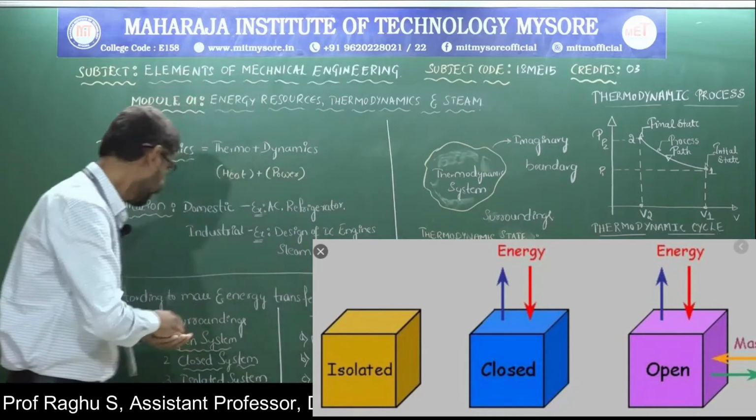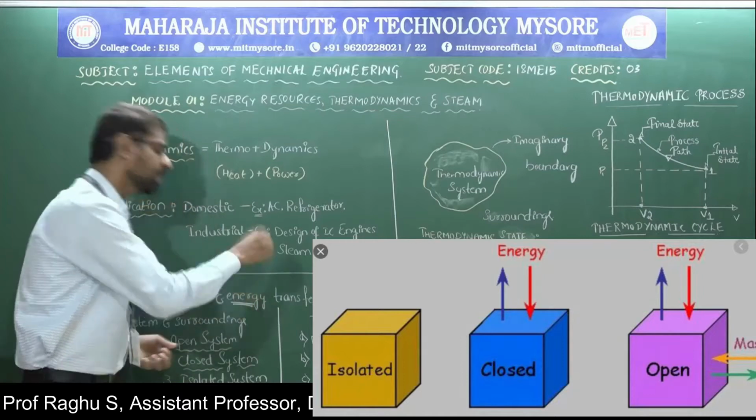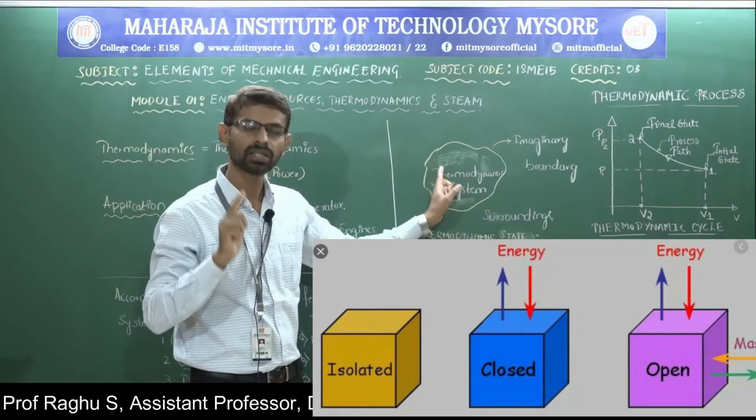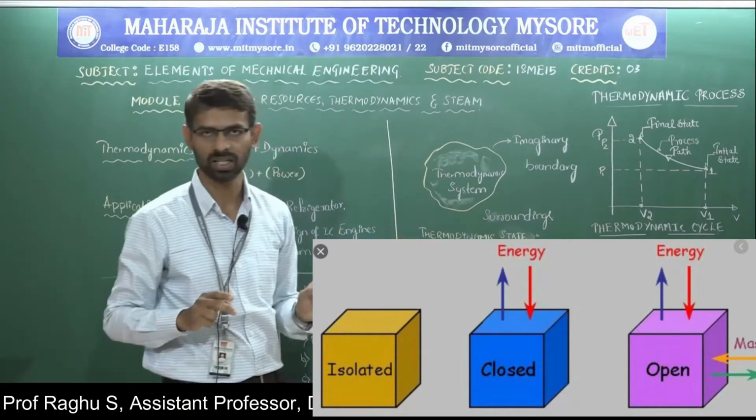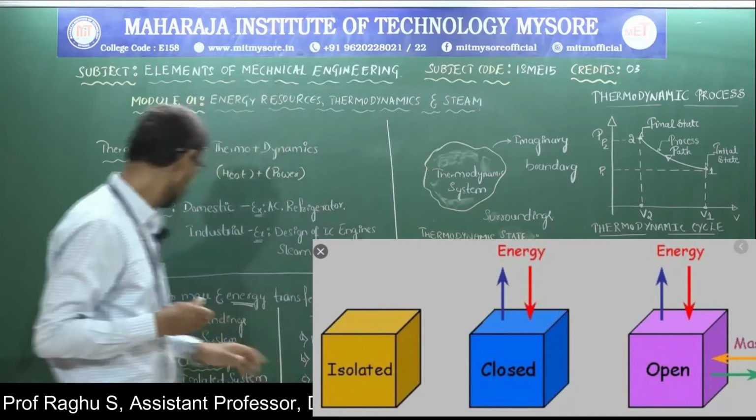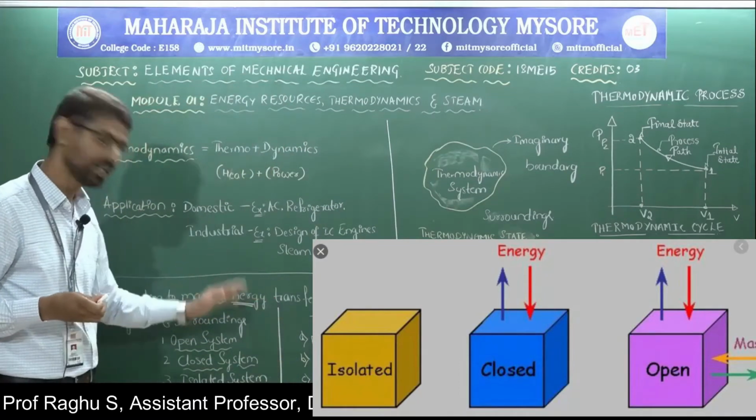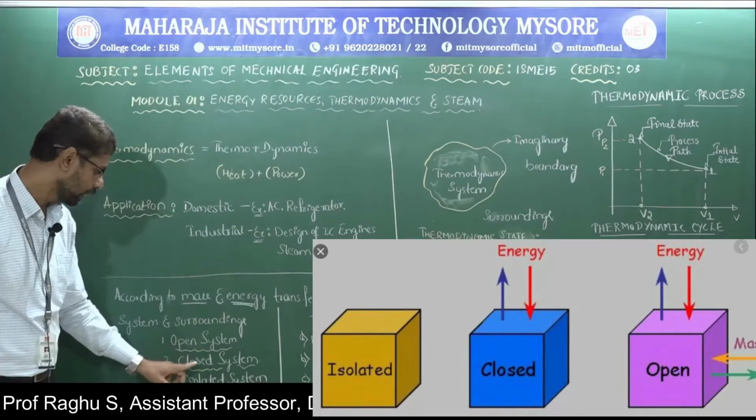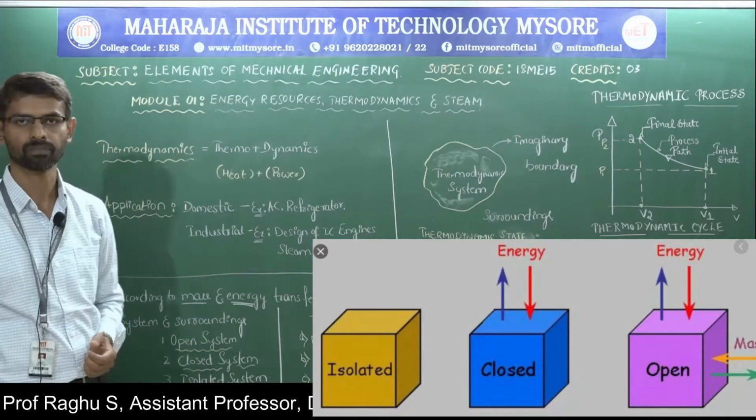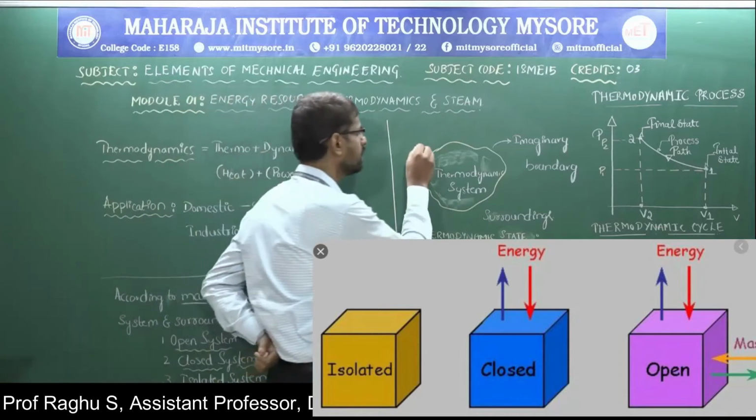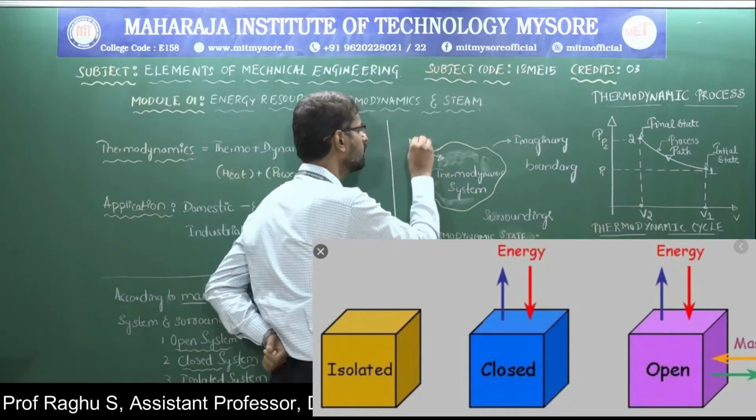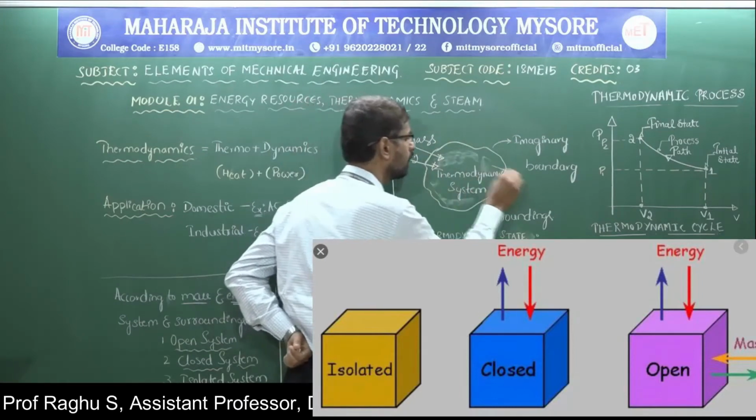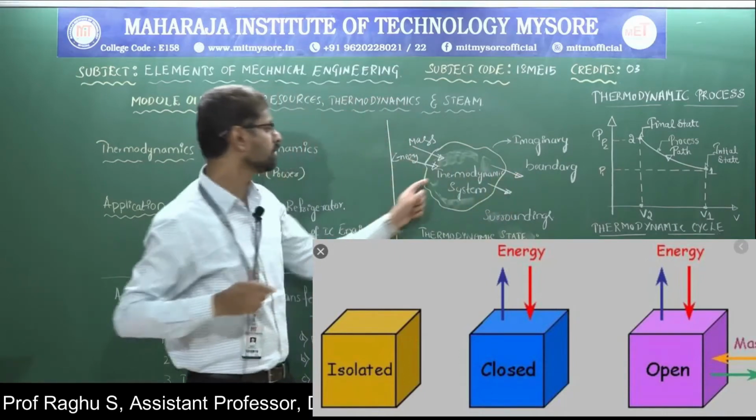Next, according to mass and energy transfer between system and surroundings. In a thermodynamic system, usually mass interaction and energy interaction take place. According to mass and energy interaction between system and surroundings, a thermodynamic system is classified into three types: open system, closed system and isolated system. In an open system, both mass and energy cross the boundary of the system.